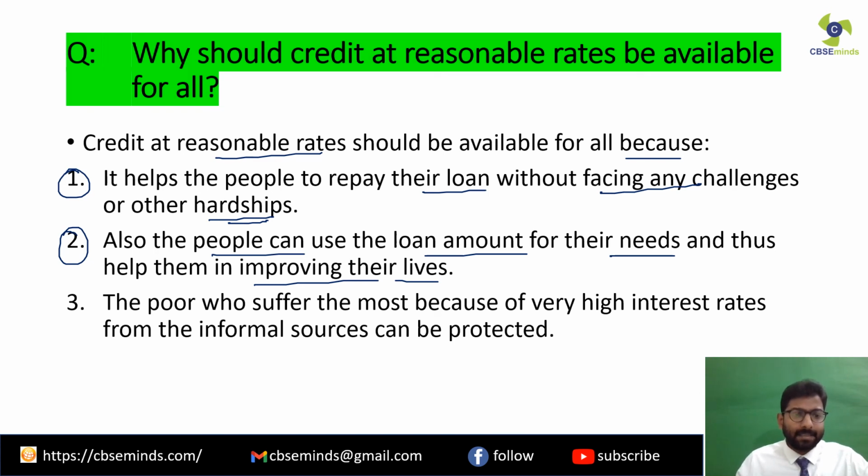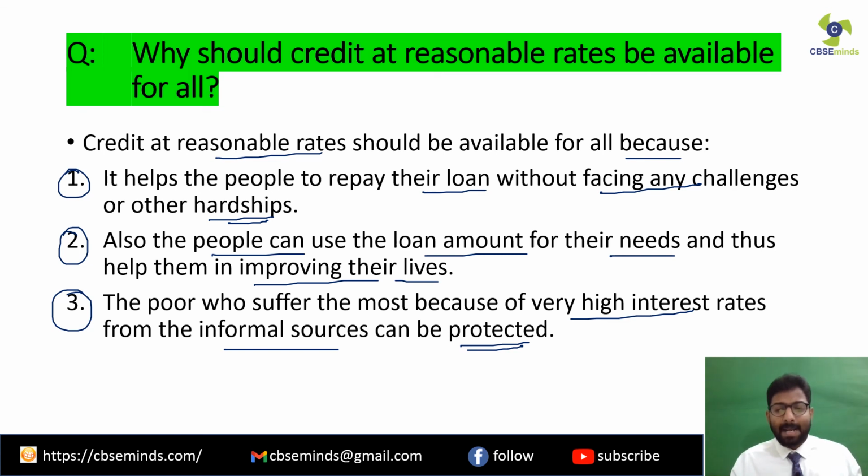Third point over here, the poor who suffer the most because of very high interest rates from the informal sources can be protected. Because we have seen in the previous chart that maximum poor people take loans from the informal sources, and these are the ones who are charged very high interest rates. So to protect them, reasonable rates of credit have to be offered to everybody.